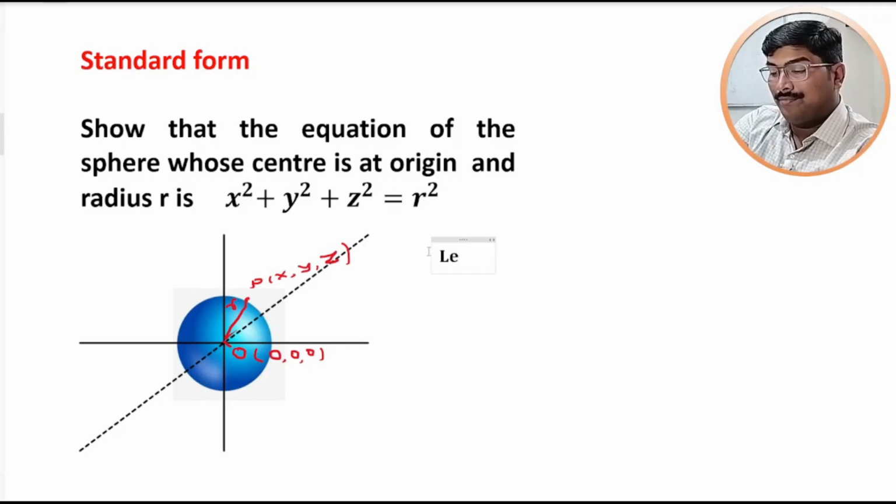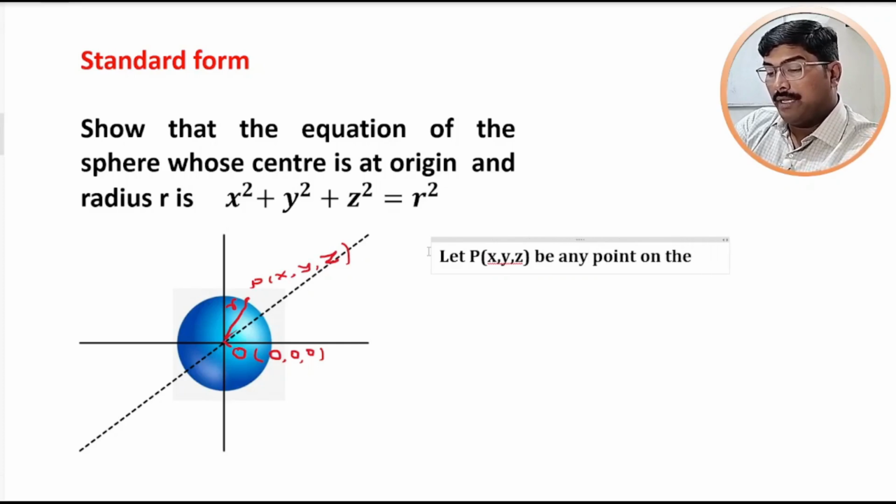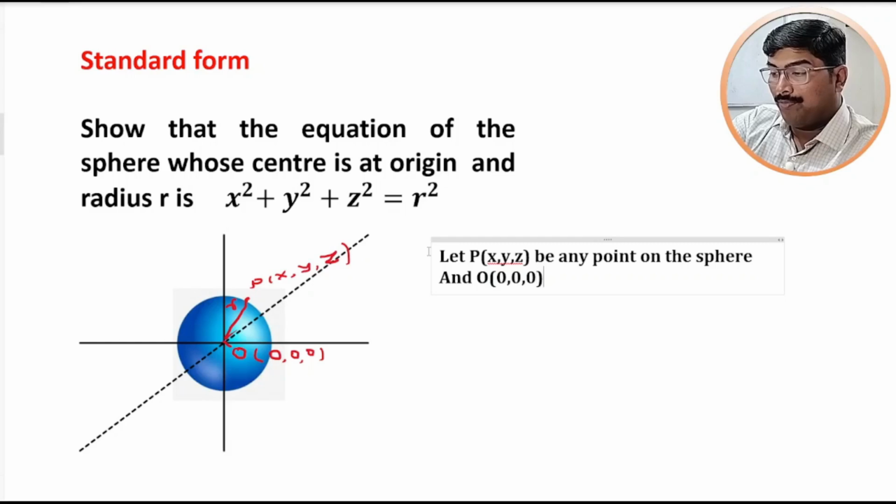Let P(x, y, z) be any point on the sphere, and capital O(0, 0, 0) be the center of the sphere.